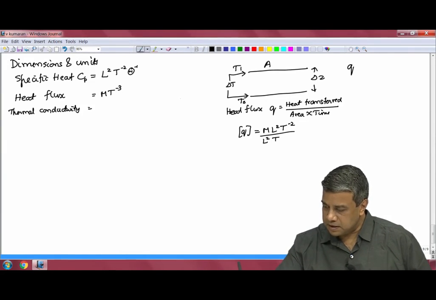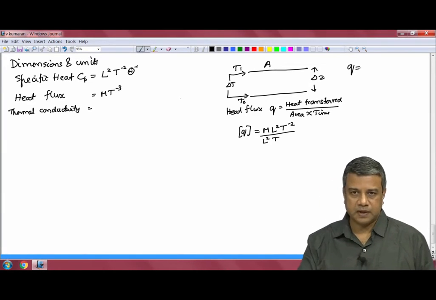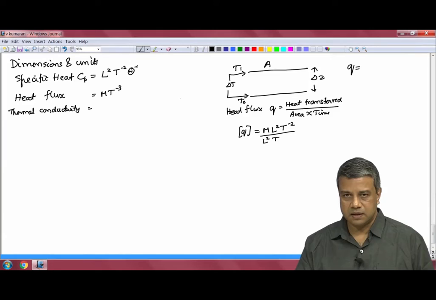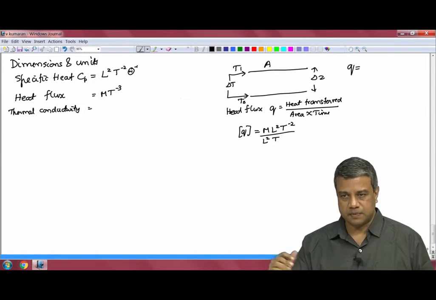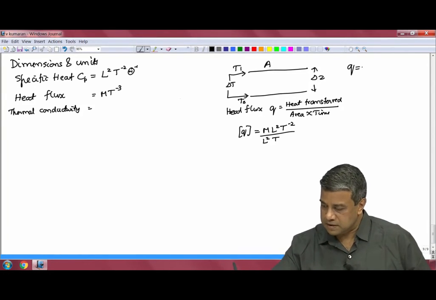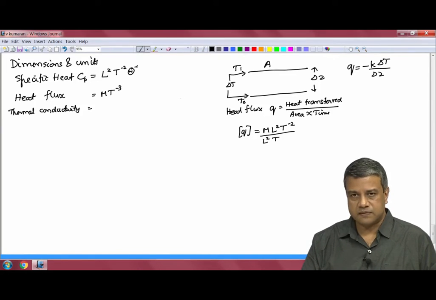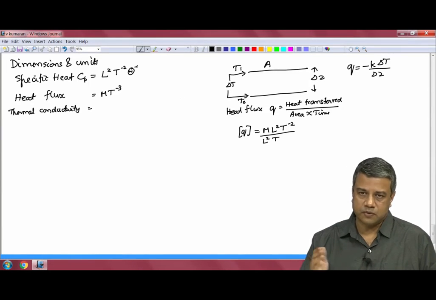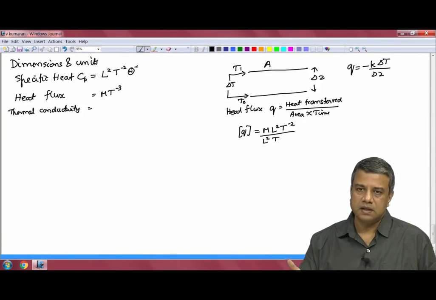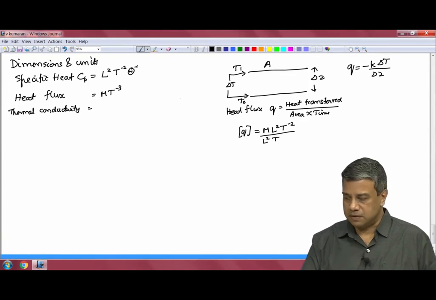In this particular case, the thermal conductivity is related to the heat flux and the temperature difference and the separation. The heat flux is equal to minus the thermal conductivity into delta T divided by delta Z. The flux from one surface to the other is proportional to the temperature difference, inversely proportional to the distance. Proportionality constant is the thermal conductivity.